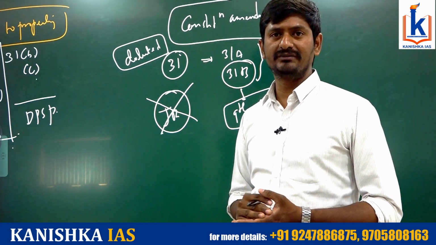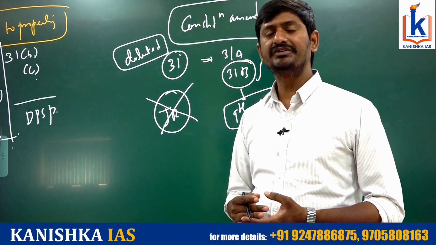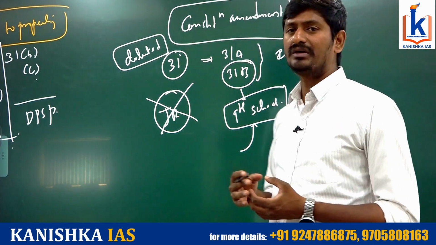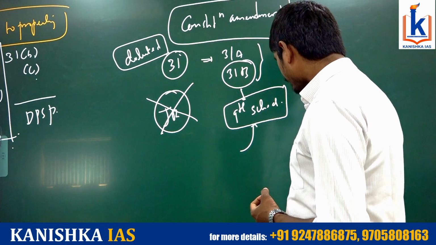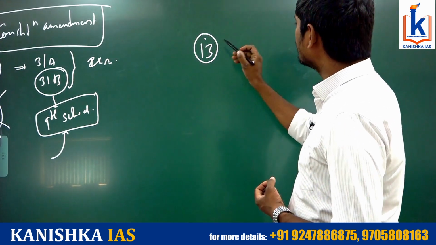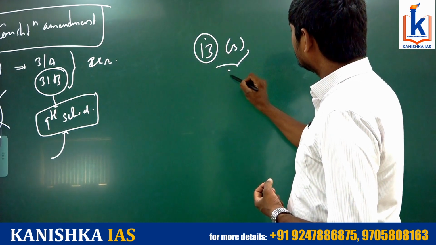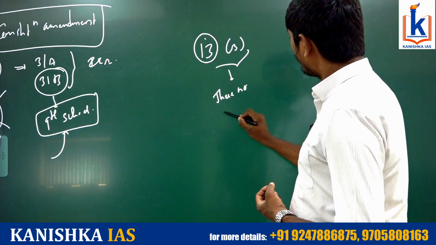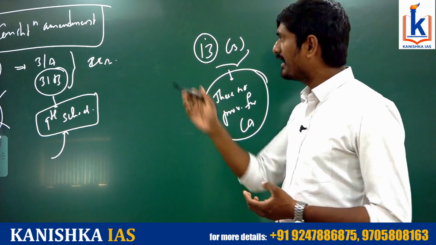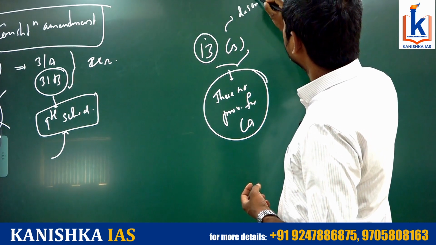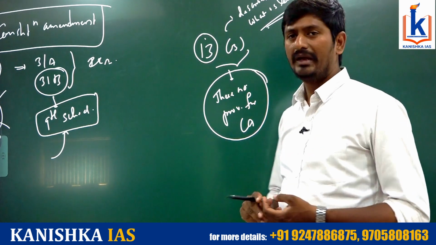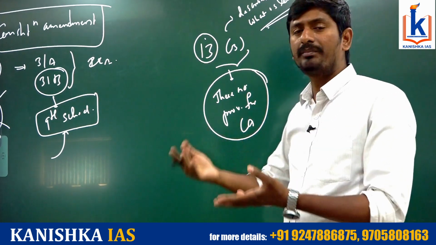Later, this particular dilution or amendment was questioned in the Shankari Prasad case, where the Supreme Court said the amendment to Article 31 is not unconstitutional. Why? Because under Article 13 Clause 3, which describes what is law, constitutional amendment was not provided.